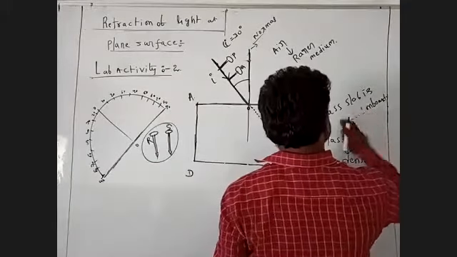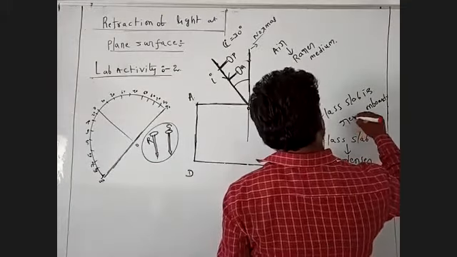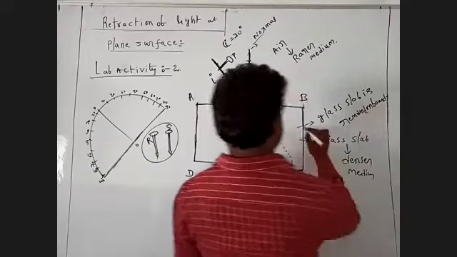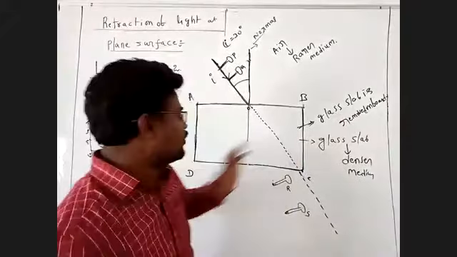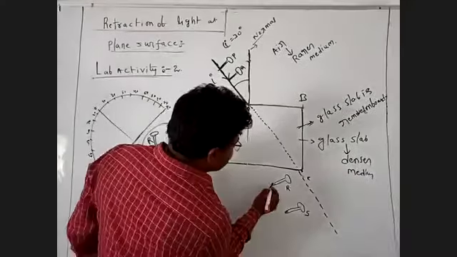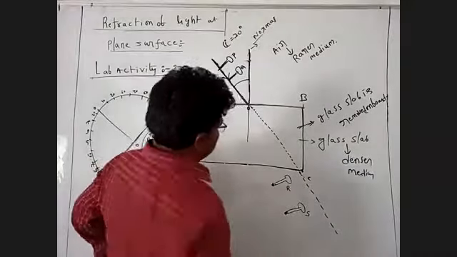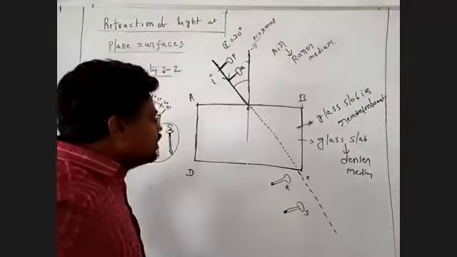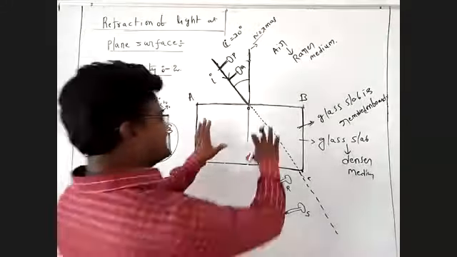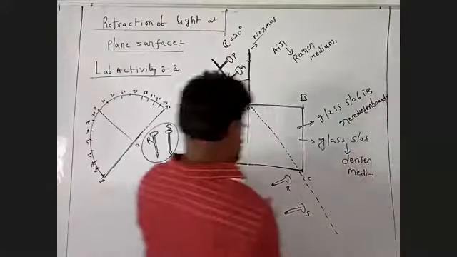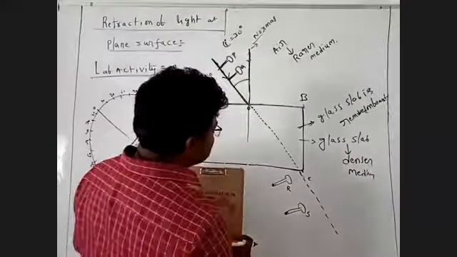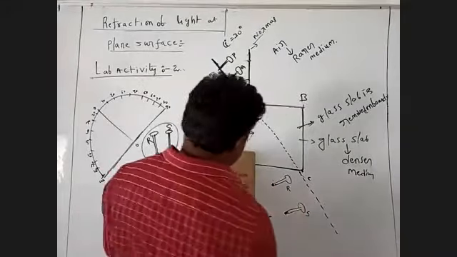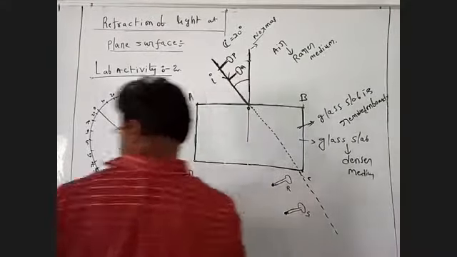Now the glass slab is removed from the board. What we have to do now: there are two dotted lines, two double lines. Now I'm taking the scale and drawing the normal line.